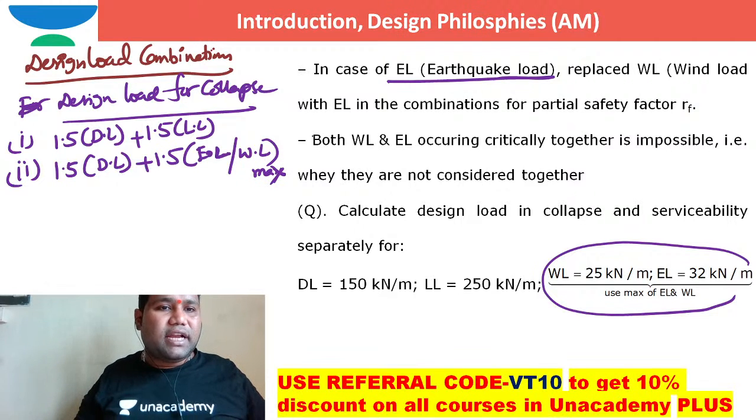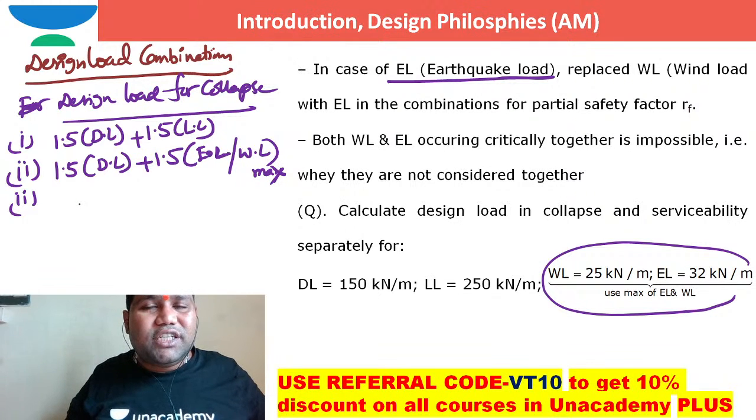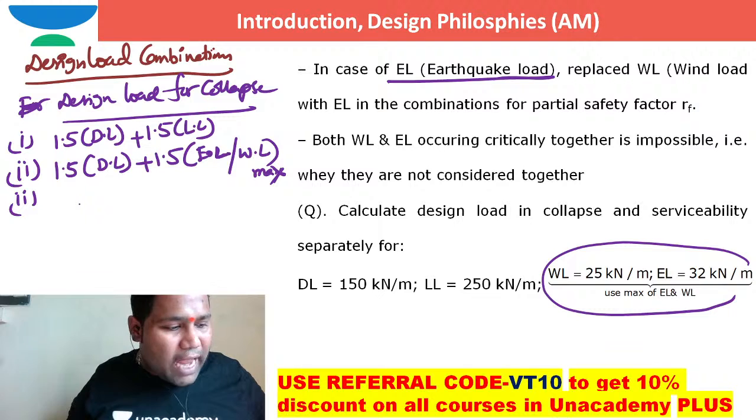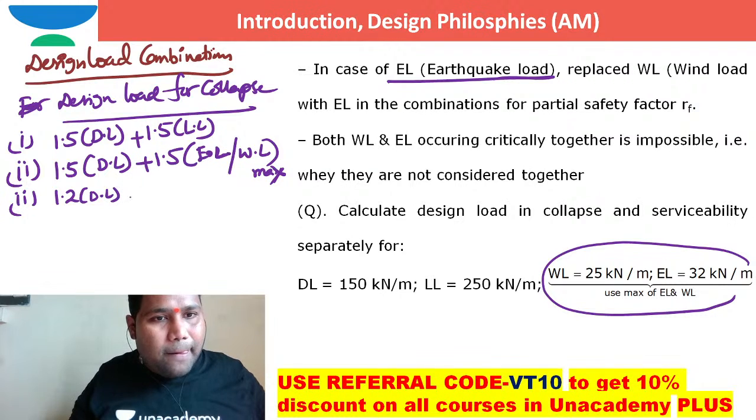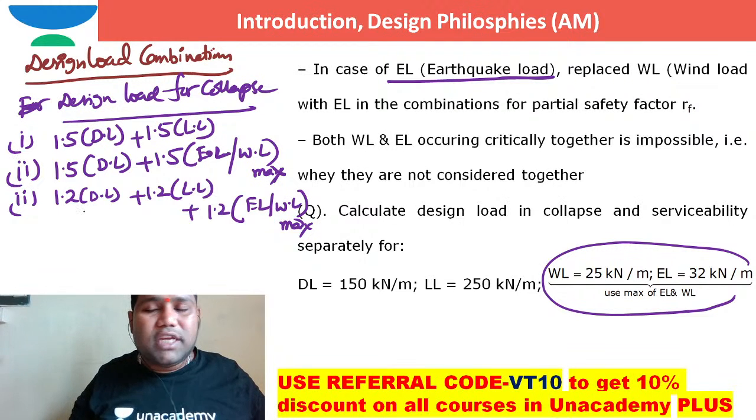Some people will say, sir, in addition to dead load and live load, even wind load or earthquake load is also acting. In such case, the load combination is 1.2 times dead load plus 1.2 times live load plus 1.2 times earthquake load or wind load, whichever may be the maximum one. These are the three load combinations generally I need to consider.